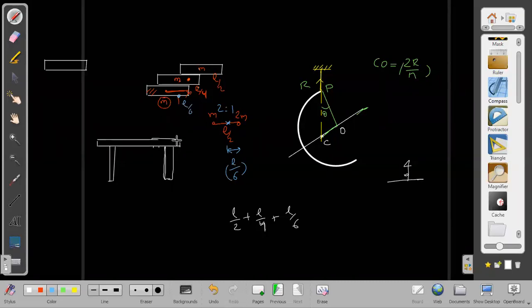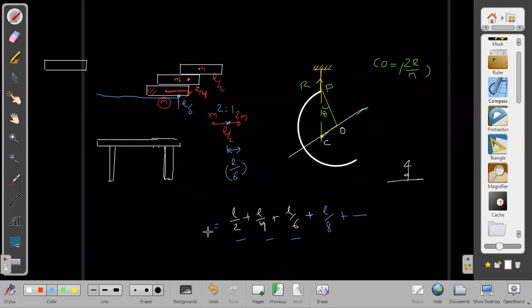L by 4, L by 2. Then where should I keep the table? I should keep the table under it. So this is kind of a series forming. You were getting a wrong idea before. L by 2 plus L by 4 plus L by 6. Then from the top, if we come, we can get the correct idea. Now I think you will get it the same way, L by 8 and so on.